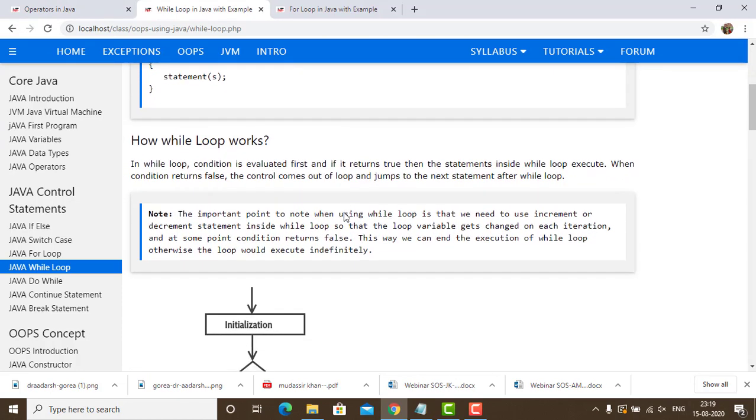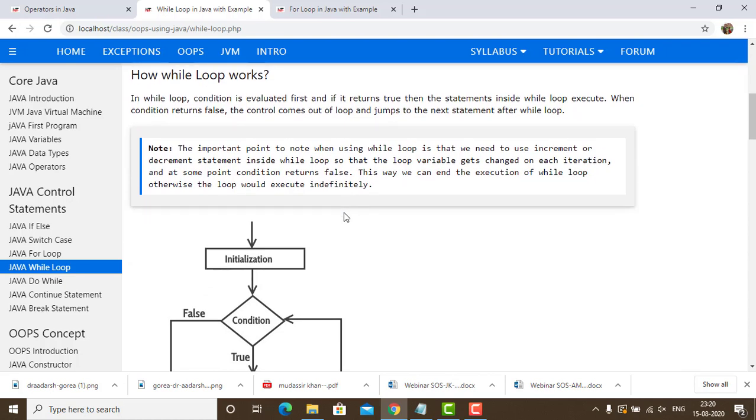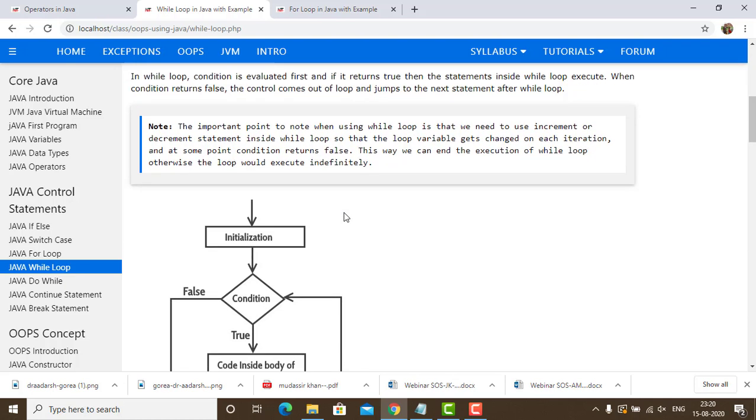In the while loop, the condition is evaluated first, and if it returns true, then the statements inside the while loop execute. When the condition returns false, the control comes out of the loop and jumps to the next statement after the while loop. The most important point to note while using the while loop is that we need to use an increment or decrement statement inside the loop so that the loop variable gets changed on each iteration, and at some point the condition returns false. This way we can end the execution of the while loop, otherwise the loop would execute indefinitely.